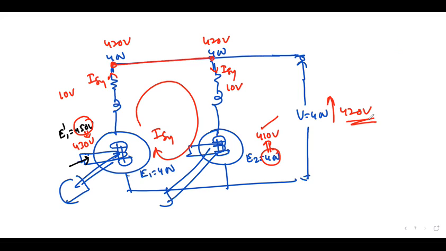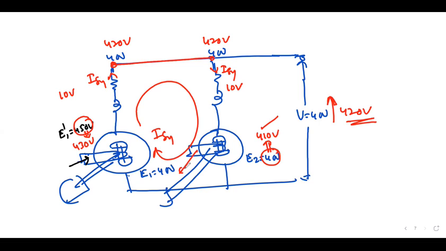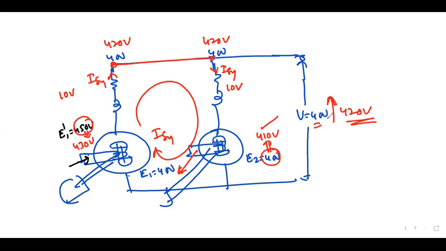Sir, this one only is my doubt. After all, in steady state, will it be 400 or 420 volts? It will be 420 volts. If you want to maintain 400 again, what to do? You have to decrease the excitation of the machine. Say when it is decreased, what will happen? ISY will still increase, more demagnetization, it becomes less than 430. Still it is going to be reduced. The second machine we are reducing. Finally, terminal voltage will also reduce to 400. Opposite action you need to take. Okay, sir.